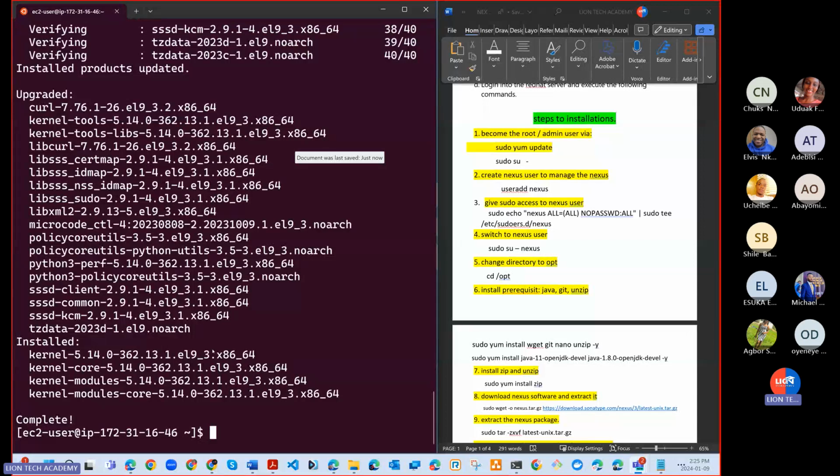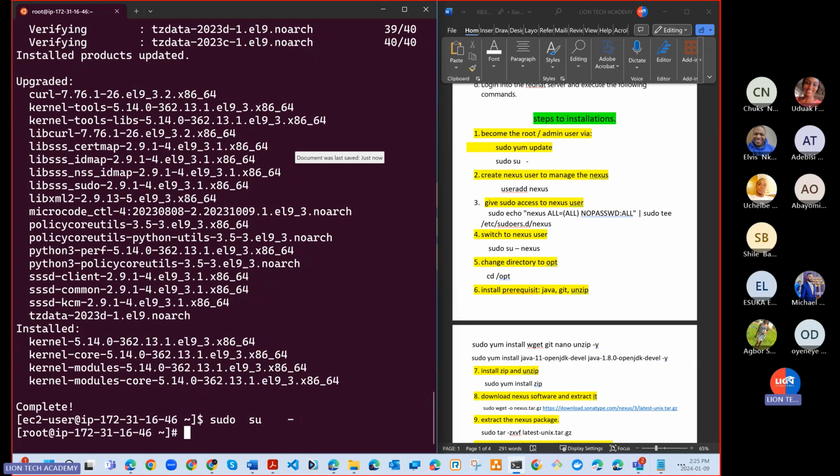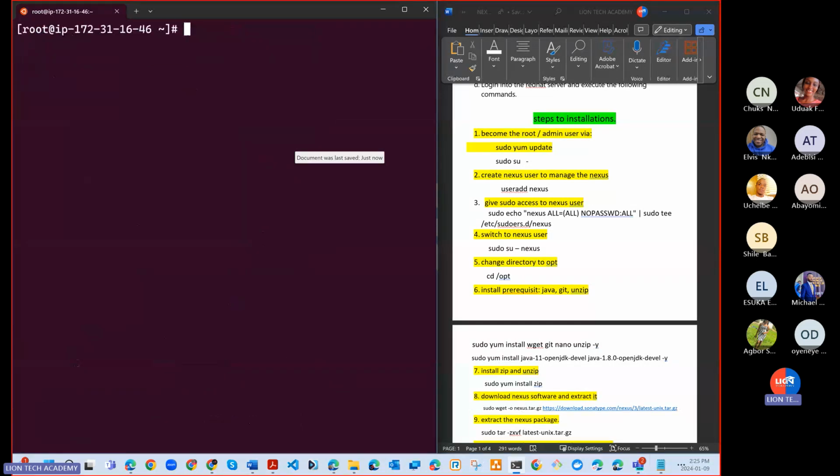We can become root by running this command. Sudo what? Oops, sorry. Okay. Sudo su, that. Now you are root. Of course, it says what? We should add a user called Nexus, okay?